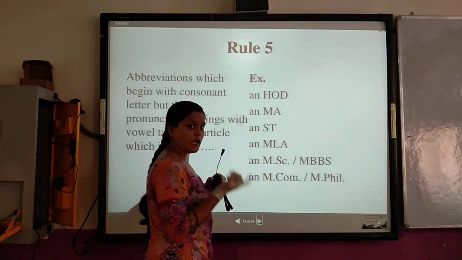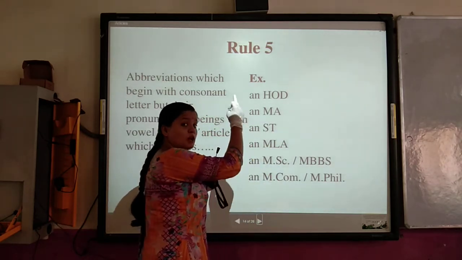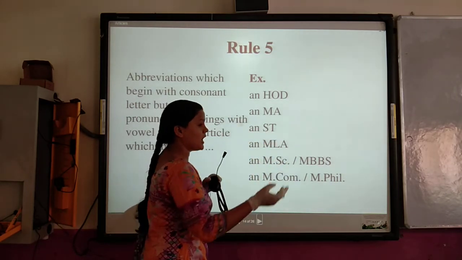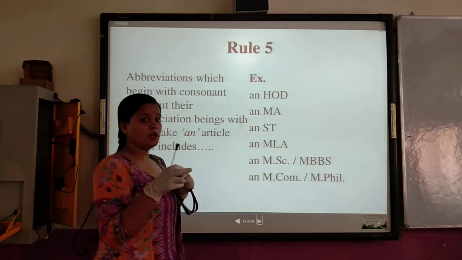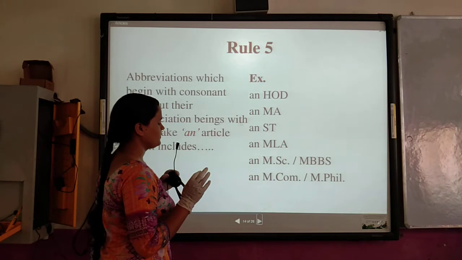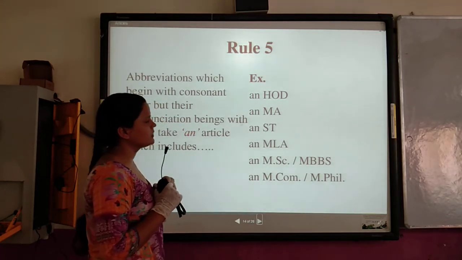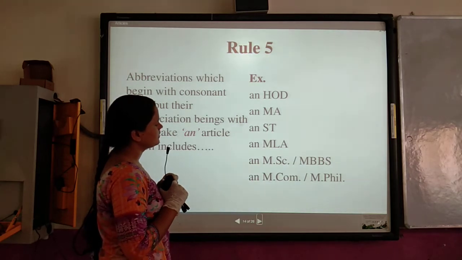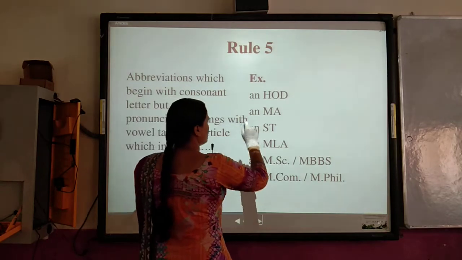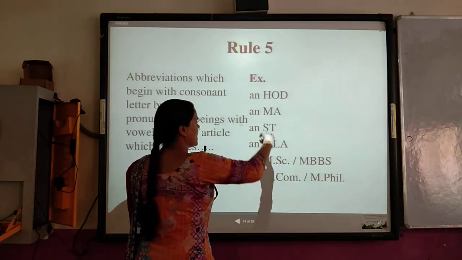"An MA". It is degree MA. Look, if we write the full form of MA, like Master of Arts, we don't use "an". We will use "a". Are you understanding, children? Are you getting my words properly, class? Yes, ma'am. Okay. It means if we write Master of Arts, then we use "a".